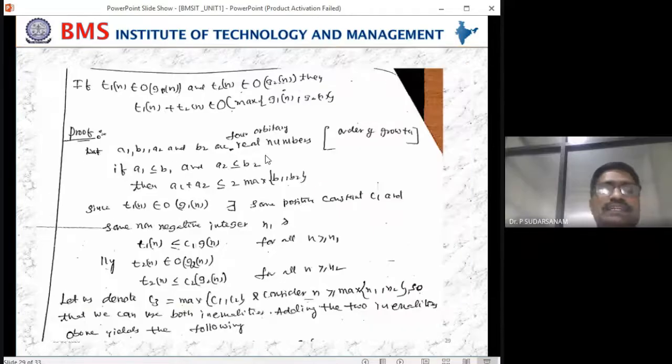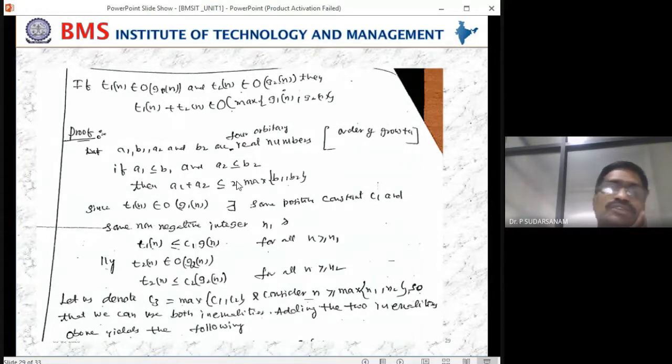Right, okay. See now, if you are taking the arbitrary values, A1 is less than or equal to B1 and A2 is less than or equal to B2, now you can write the equation A1 plus A2 less than or equal to 2 into maximum of B1 comma B2, according to the order of growth definition.